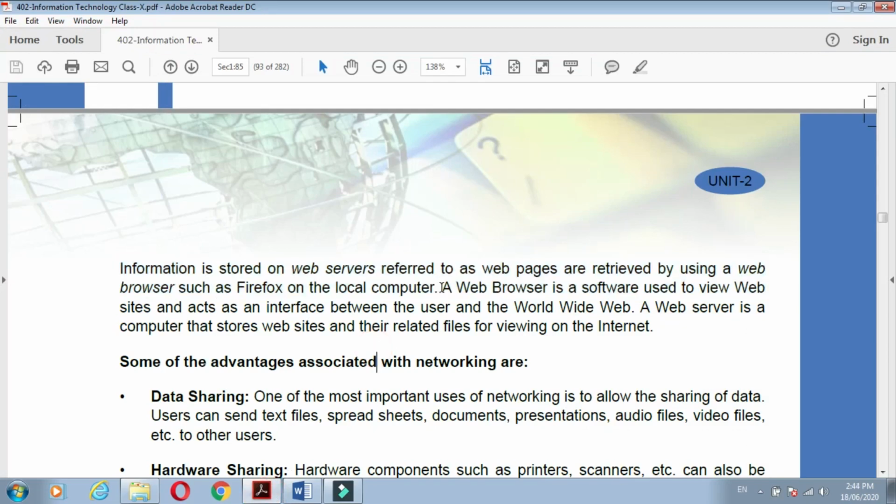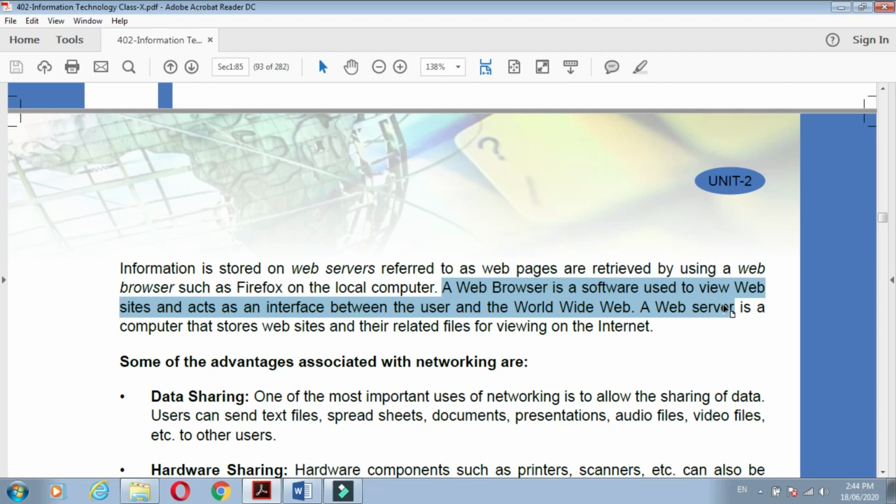What is a web browser then? A web browser is a software used to view websites and acts as an interface between the user and the World Wide Web. What is this web browser doing? When we click on this web browser, Google, Opera, Firefox, what is it doing? That web browser is nothing but a software or a program.